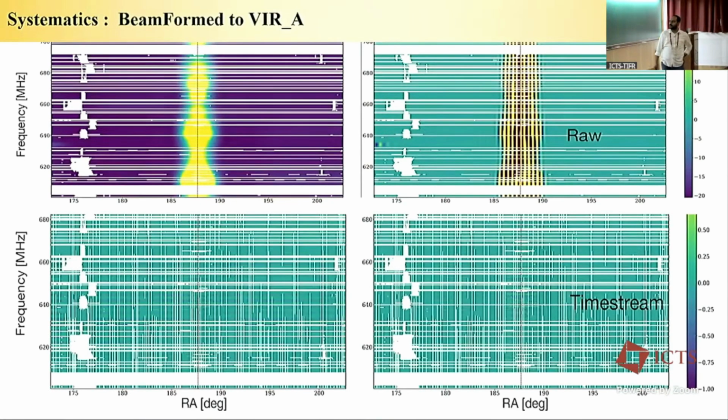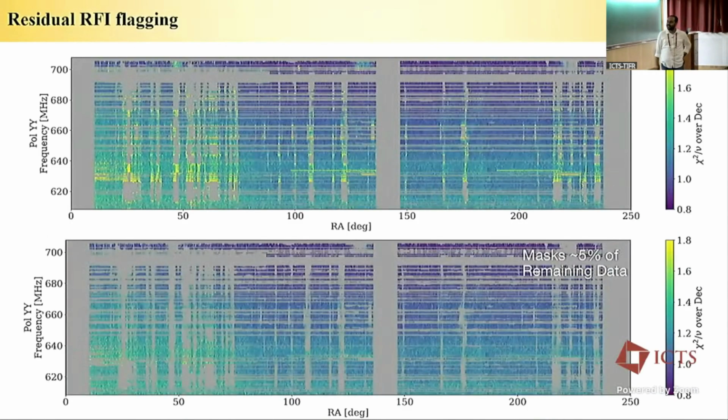So instead, what we did is we take the time stream data, we filter the foreground, and then we take the average, and this gives us nothing. You do not see anything here, just noise. So this is the improvement we made by filtering the time stream and then doing the average, like gridding and day average. Lastly, this is the last RFI flagging algorithm which we have.